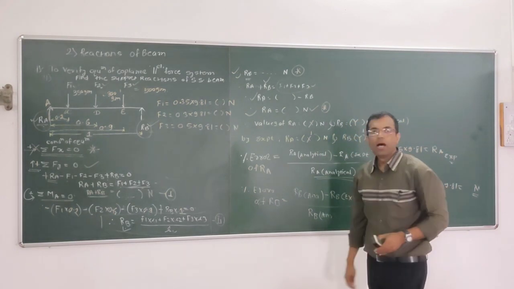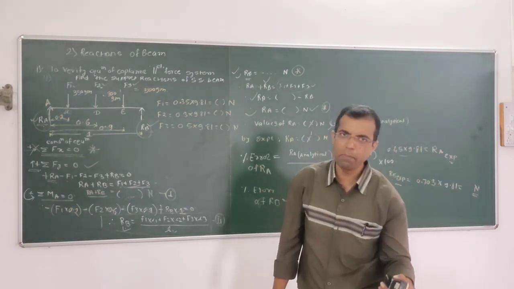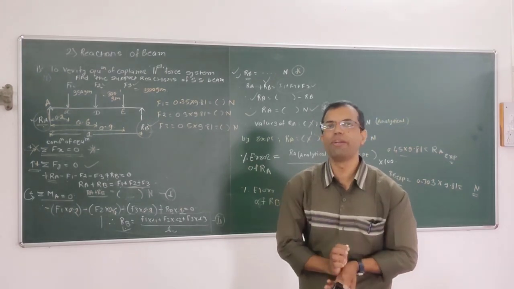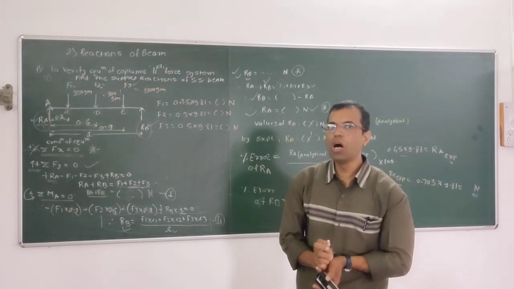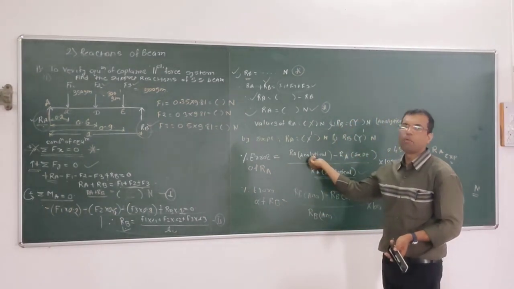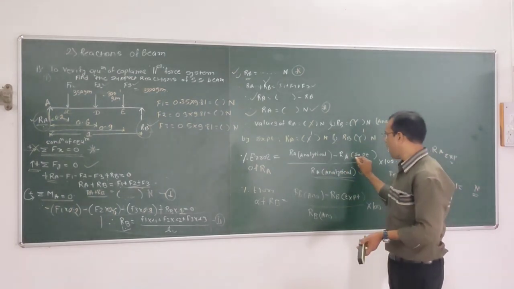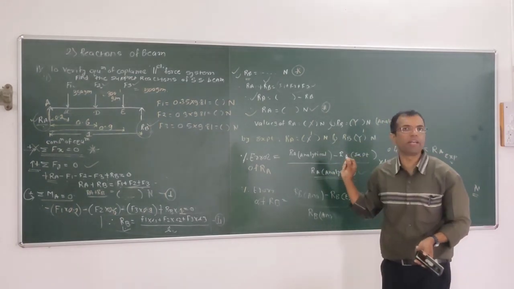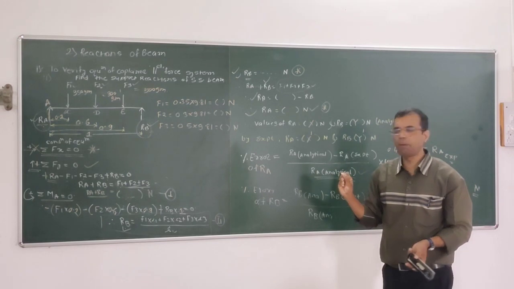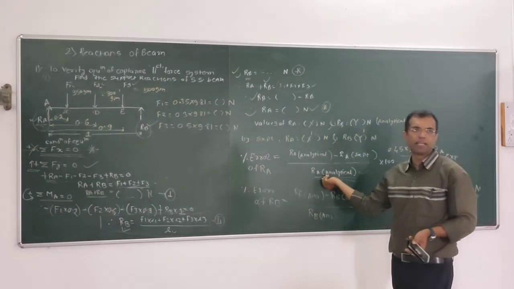Now we have to find out the same values of Ra and Rb by experimental method, and after that we have to find out the percentage error. So how to find out percentage error? There is one formula. Ra analytical, whatever values we have, just find out and substitute over here. Then Ra experimental, we are going to find out the values of Ra by experimental method, that we have to substitute over here. Then divided by Ra analytical.